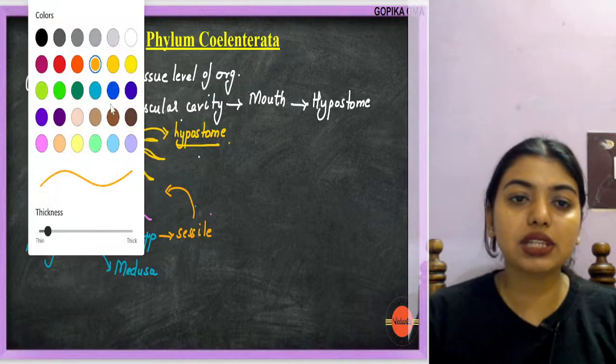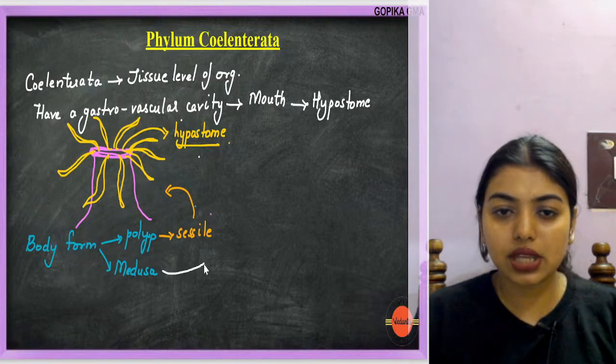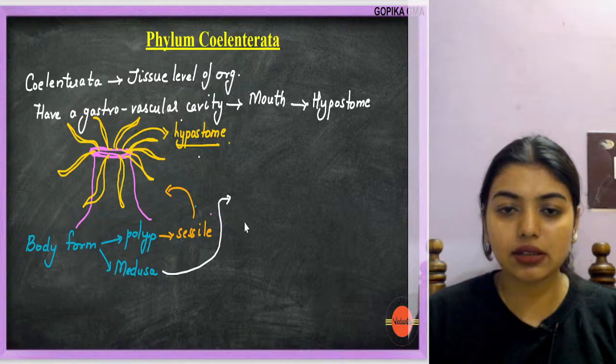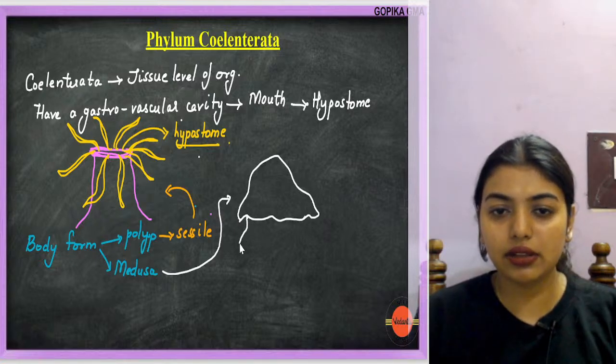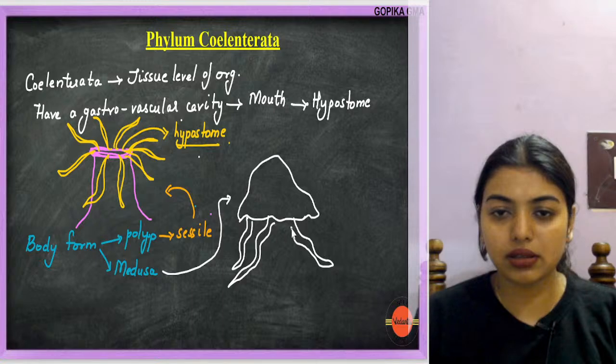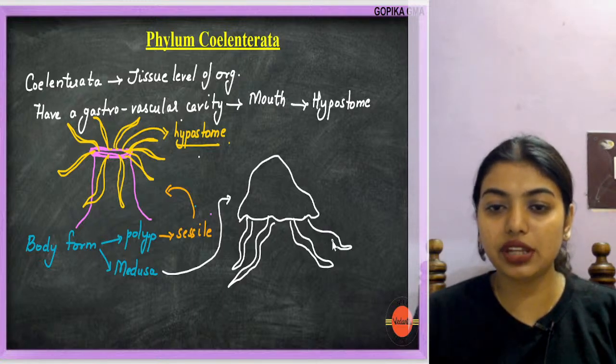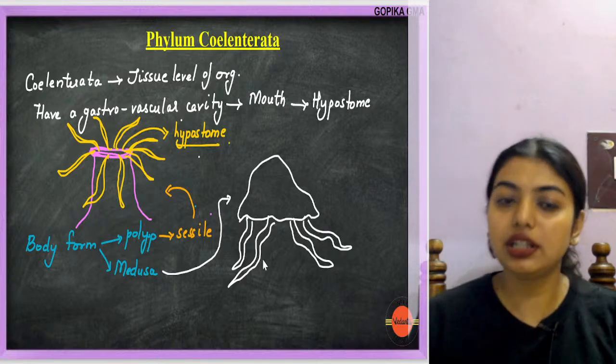Now medusa means what? Medusa is going to look like this. They will have tentacles downwards like this. They are free living, happily living freely.